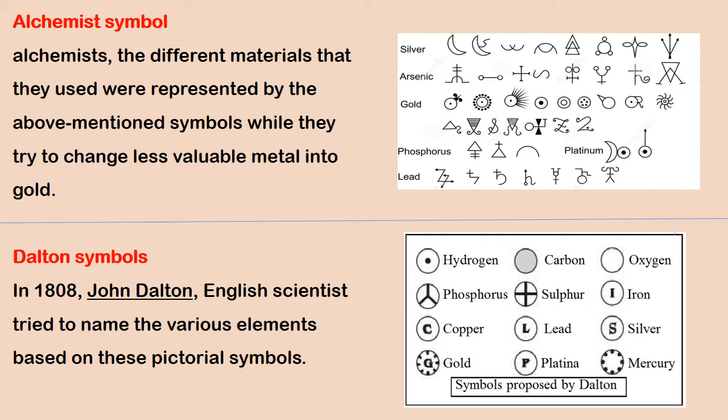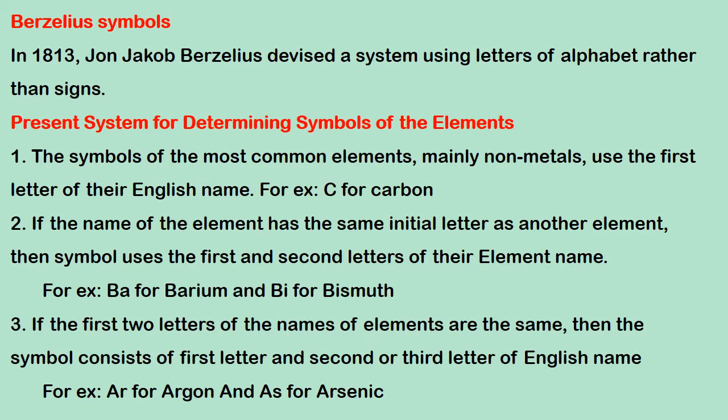Dalton symbols. In 1808, John Dalton, an English scientist, tried to name the various elements based on their pictorial symbols. Berzelius symbols. In 1813, John Jacob Berzelius devised a system using letters of the alphabet rather than signs. Present system of determining symbols of the elements.